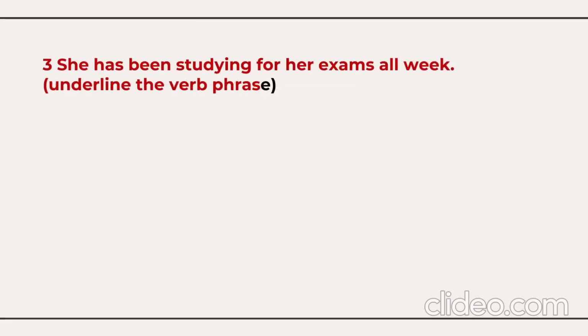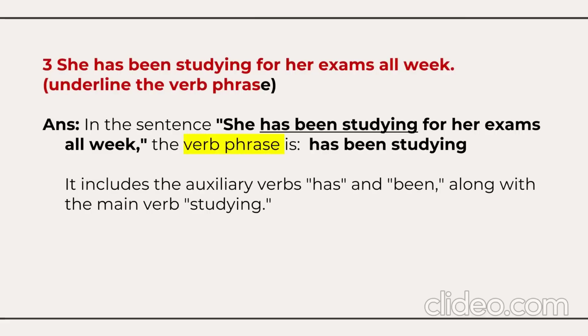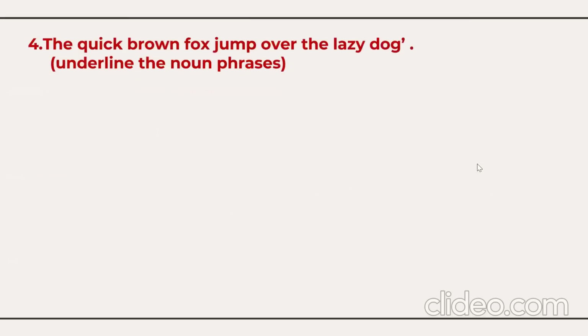Third question we have here: she has been studying for her exams all week. We need to find which is the verb phrase. Obviously the verb phrase is "has been studying." It is a verb phrase because it includes "has" and "been" along with the main verb "studying." You need not explain; it's only for your understanding. You need to answer only, underline it: has been studying. That's it.